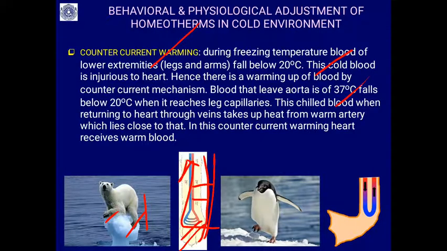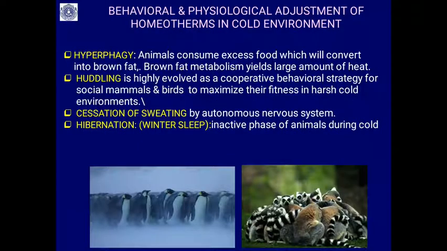So this chilled blood, when returning to the heart through veins, takes up heat from the warm artery which lies close to it. This is counter current warming, so that the heart receives warm blood. It is an adaptation you see similarly in the penguin also. The cold chilled blood when returning gets warmed up. This is called counter current warming.